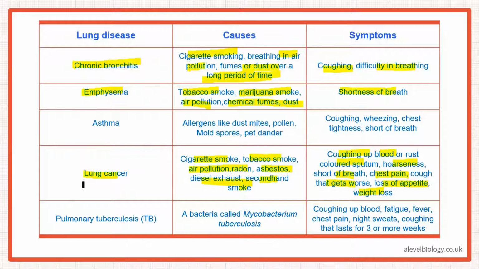Right? Other than that, there are other lung diseases like asthma. Okay? It's mostly caused by allergens like dust mites, pollen, mold spores, pet dander, coughing, wheezing, chest tightness, shortness of breath. Okay? And likewise, pulmonary tuberculosis, it is caused by bacteria, which is known as Mycobacterium tuberculosis. And the symptoms are coughing up blood, fatigue, fever, okay, because it's a bacterial infection, so definitely fever, chest pain, night sweats, coughing that lasts for 3 or more weeks, right? But the ones which are mostly caused by the cigarette smoke are chronic bronchitis, emphysema, and lung cancer. That's about it. So we have come to the end of this chapter.